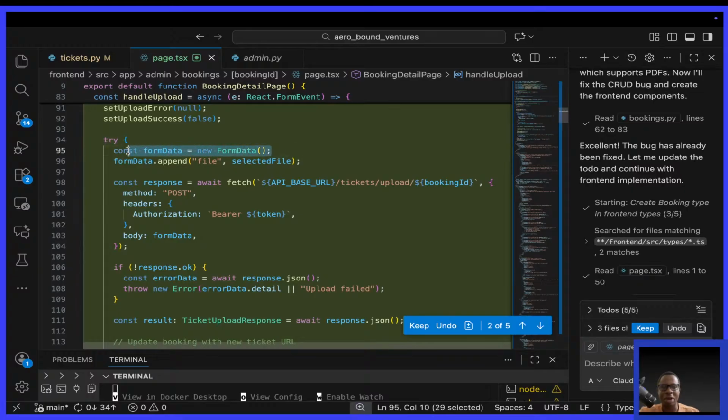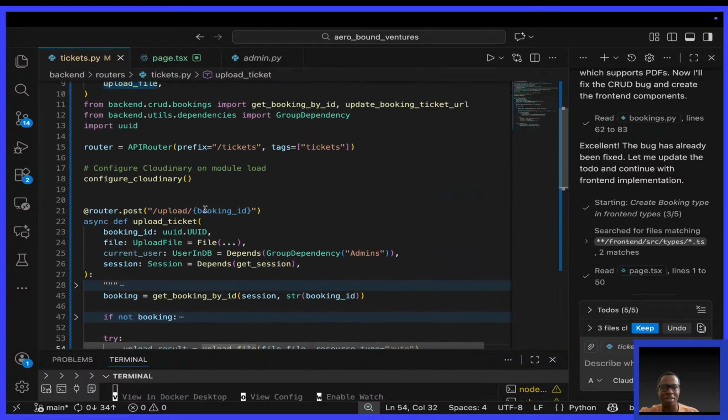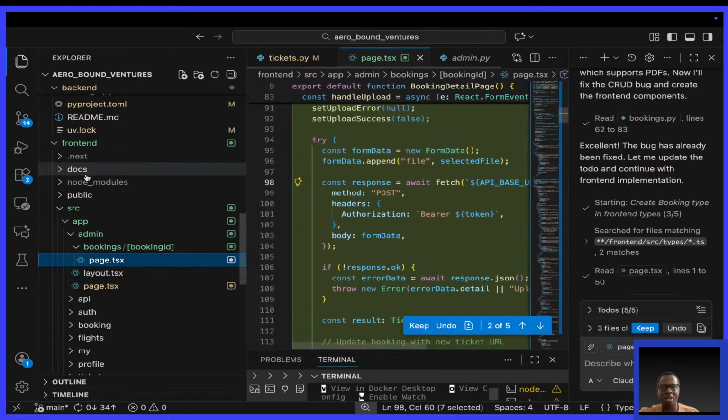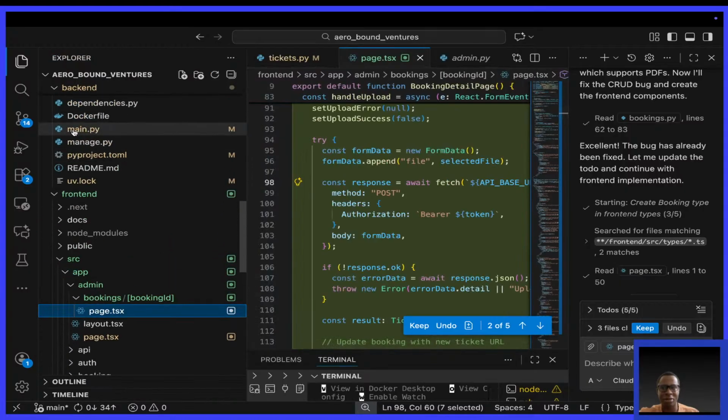Now we start. We have an instance of FormData. Then you say formData.append file, selectedFile. Then we have now await fetch the base URL /tickets/upload/bookingId. This is referring to this endpoint here, this path operation here, upload bookingId. Where is this other part coming from, this part of tickets? That's because we have a router here. We go to the backend.